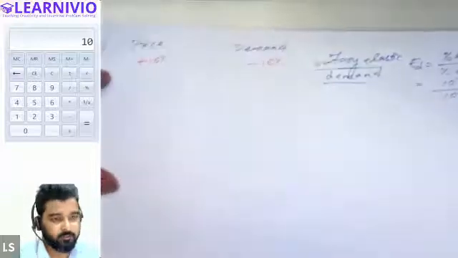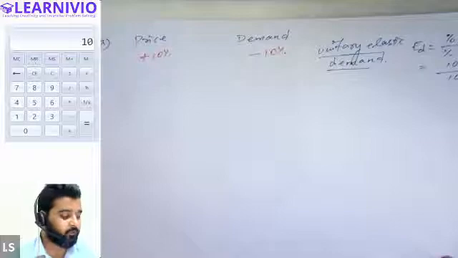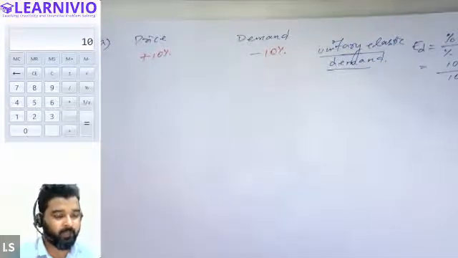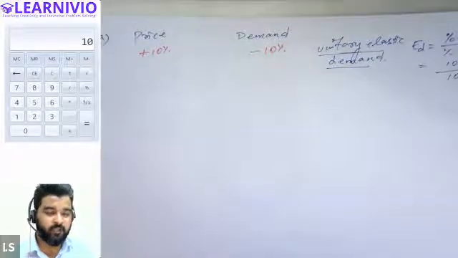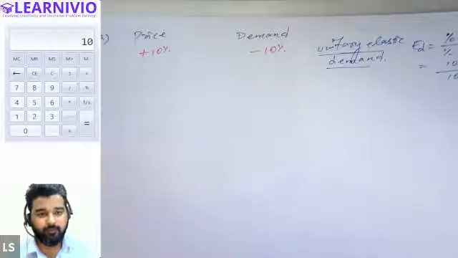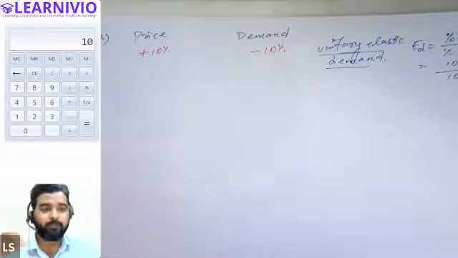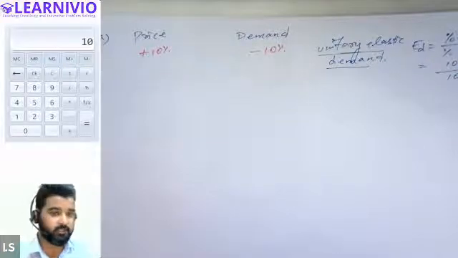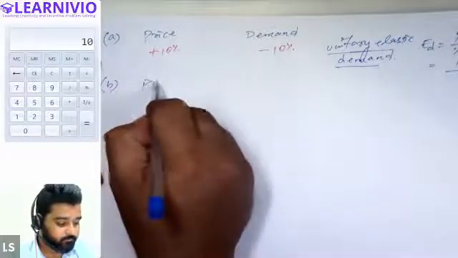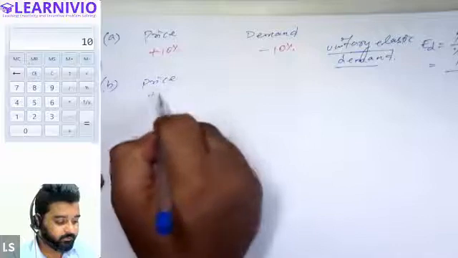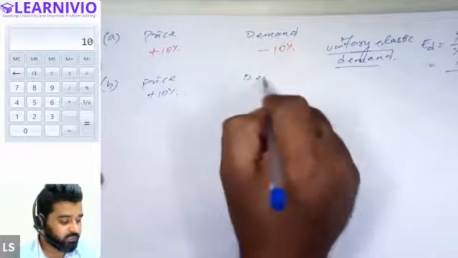So this is the first category of demand, that demand can be unitary elastic. Demand is said to be unitary elastic when the percentage change in price affects the demand in equal proportion. When price changes by 5%, and it affects the demand by 5% only, then we say demand is unitary elastic. But there is a situation when price rises by 10%, but demand is changing more than the change in price.